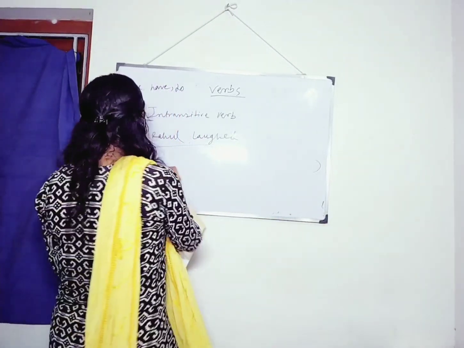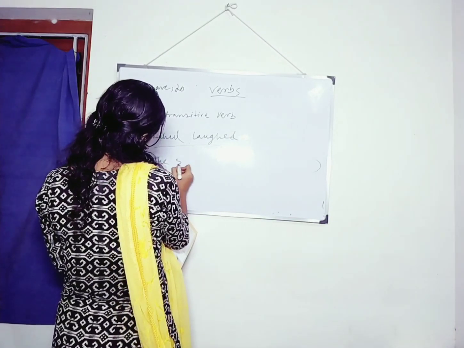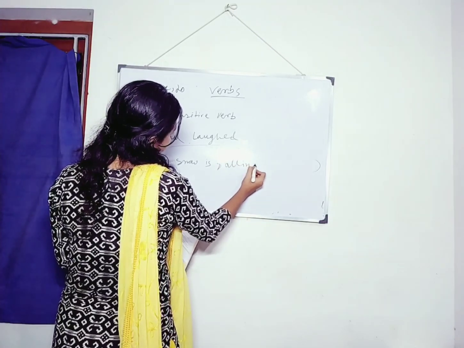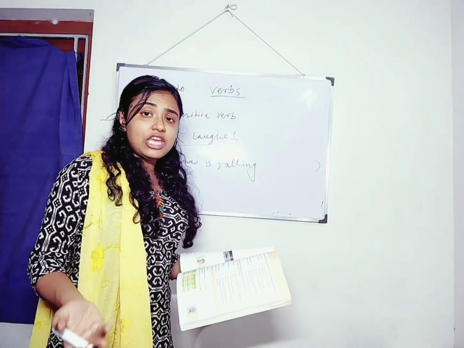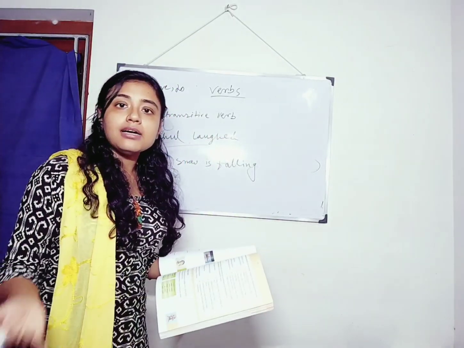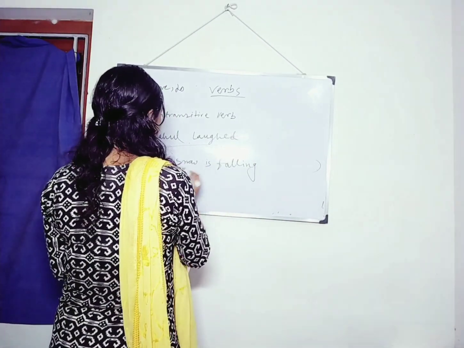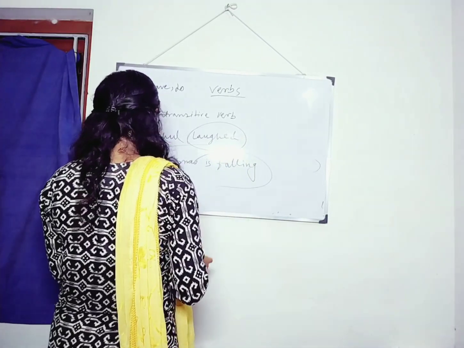No. And another, the snow is falling. Can you tell me, is there any object? No, no object is there. Then also it is making a complete sense. So, laughed is your verb.